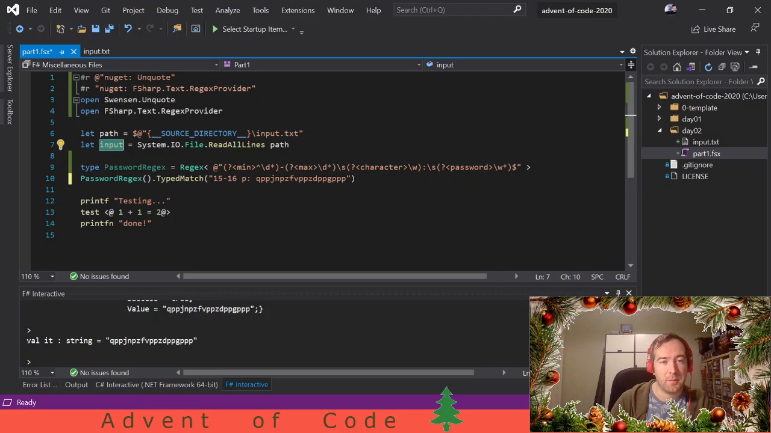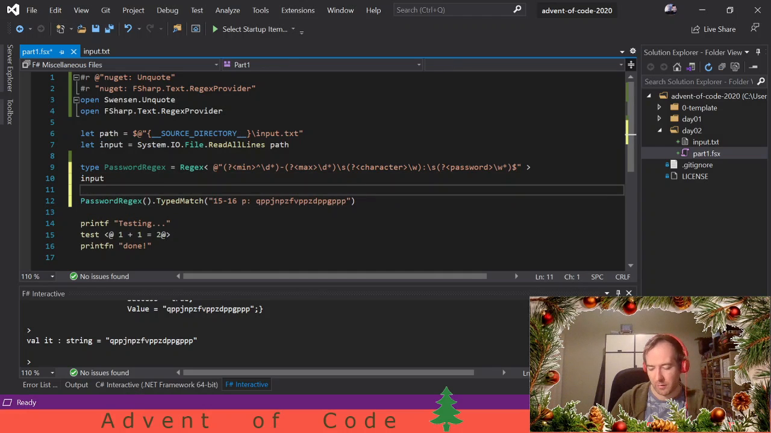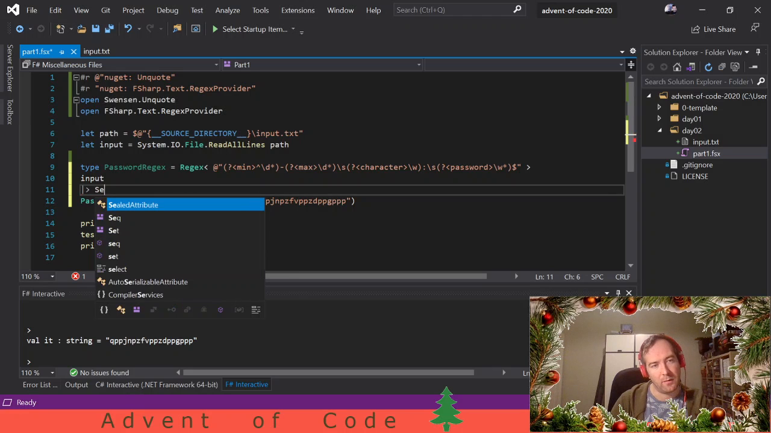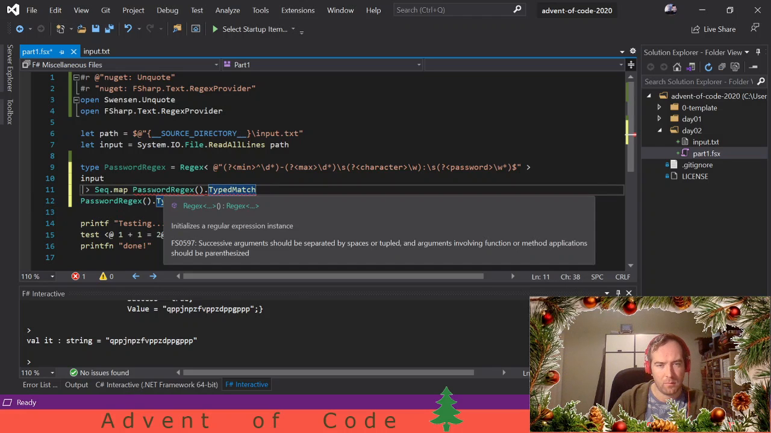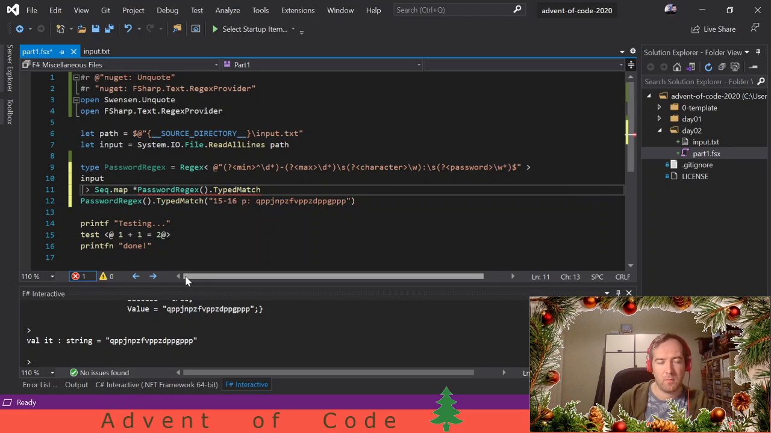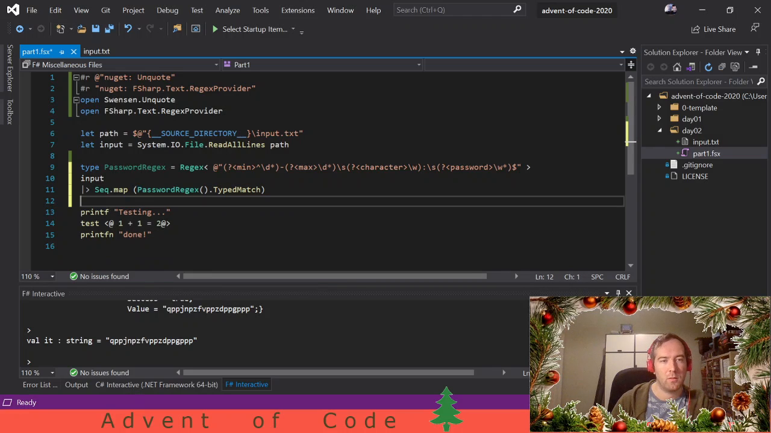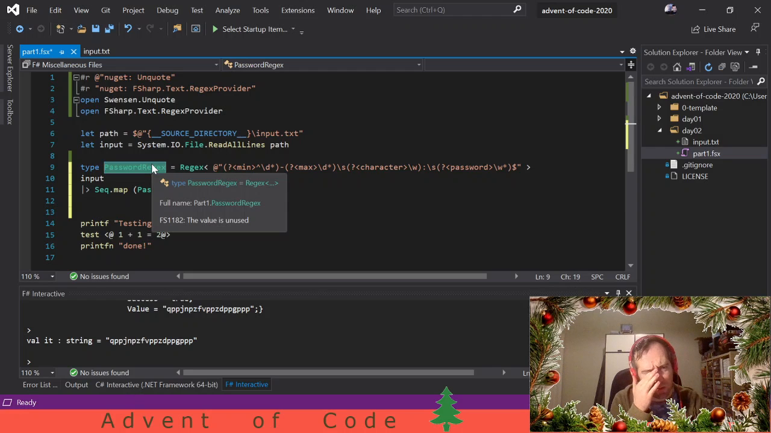Let's go ahead and parse them. So the input contains the entire database. So let's loop over the input and let's map it, and we map it using this. I think it's complaining because we need parentheses. So then it's parsed in this regular expression, but do we need to go further?